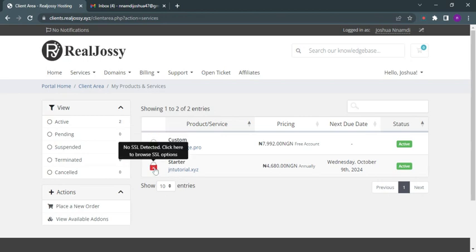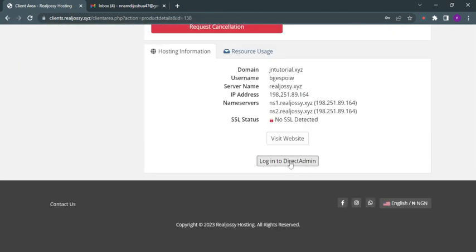So this jntutorial.xyz, there's no SSL detected. Let me show you how to install the SSL now. Just click to log into the DirectAdmin panel.